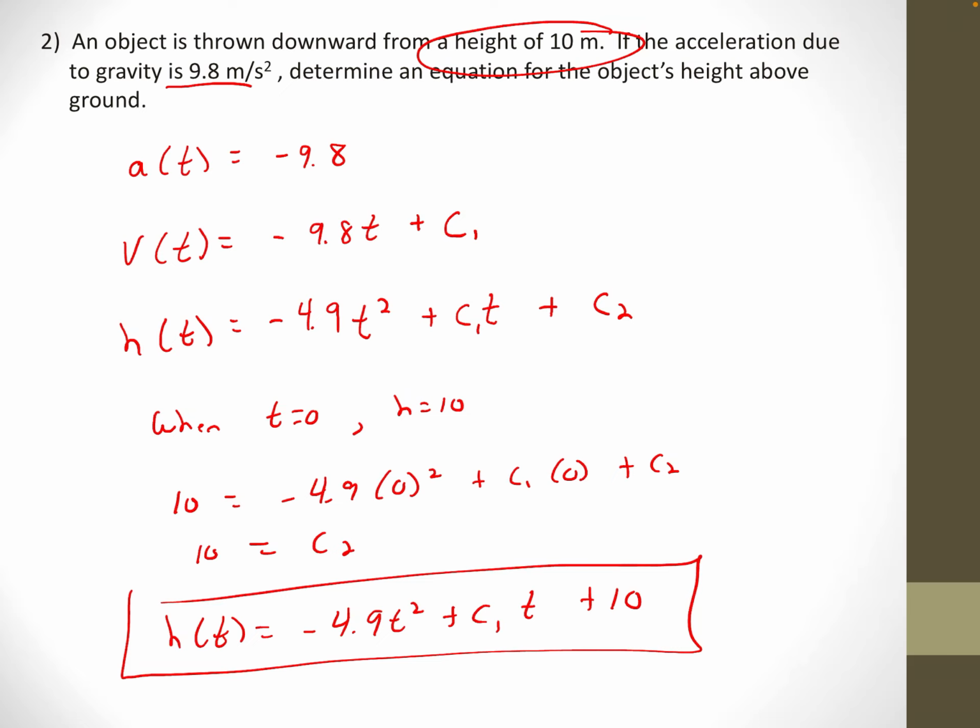Now, if those last couple examples seemed really difficult, I say go backwards. Take the functions I ended with and take their derivative. And when you take their derivative, you'll get those original functions. And so this process of antiderivative, I don't want you to stress about it too much because we're going to do it so much you'll get so used to it. This is just the intro on this antiderivative stuff. So it just takes a little bit of practice to get to know it. It's new and it's a little bit weird. And new things seem a lot harder than they are sometimes after you practice a little bit.